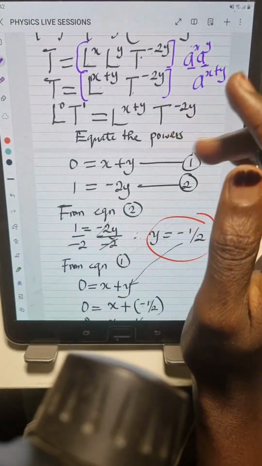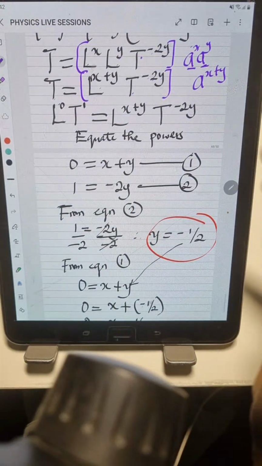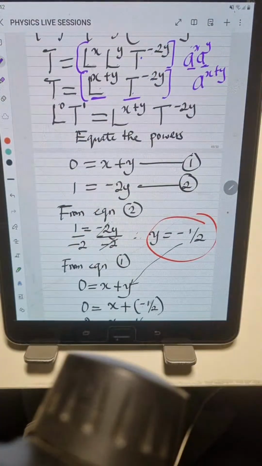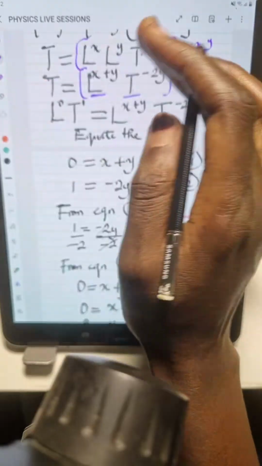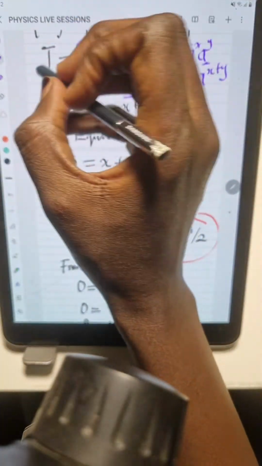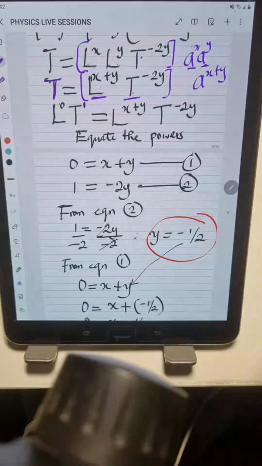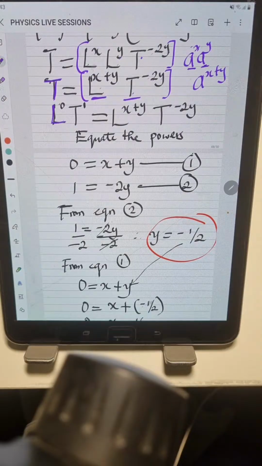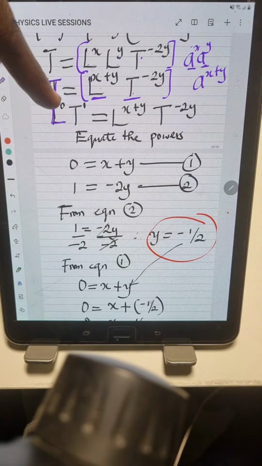-2y. Now, if you look at the right-hand side, we have the dimension of L, we have the dimension of t. But on the left-hand side, we only have the dimension of t. We do not have the dimension of L. So that's why on the next step, I introduce the dimension of L. This dimension L has a power of 0.